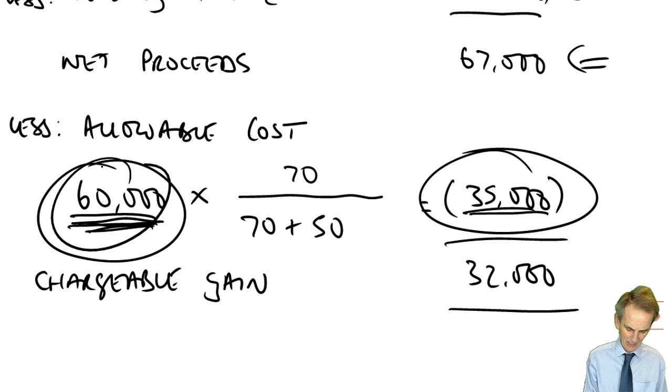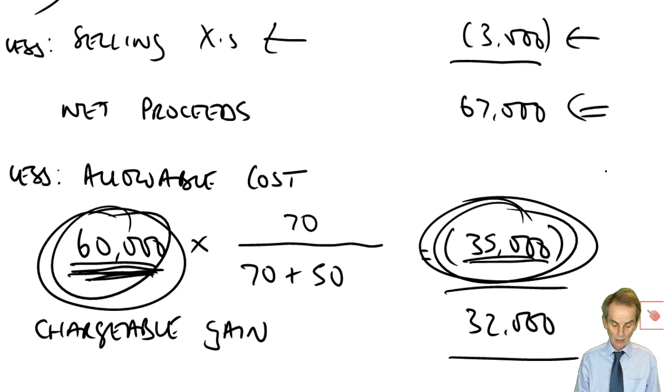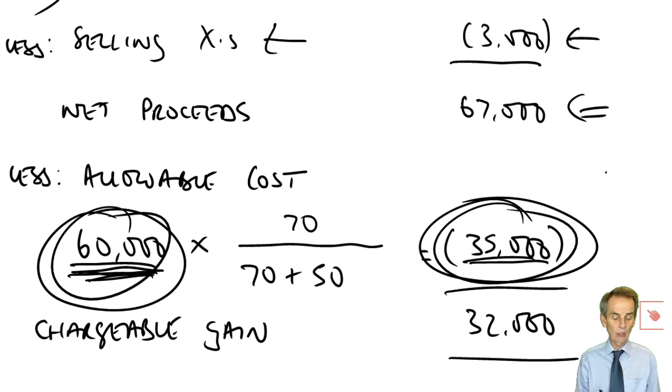Very obviously, 60 minus 35 is £25,000. So when you do that first part disposal, it tells you what amount of cost still remains. It is most likely that the question you get in the exam would be working out that first allowable cost figure based on your part disposal calculation.